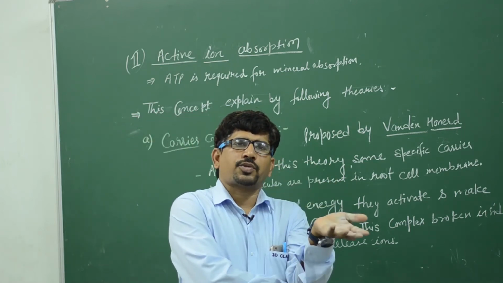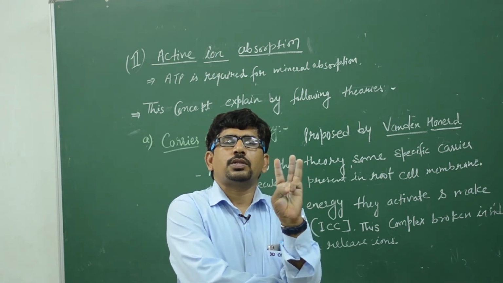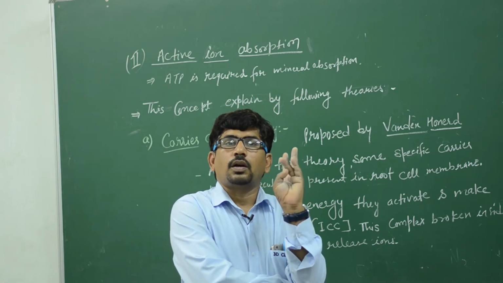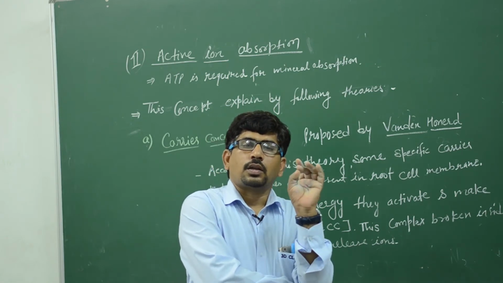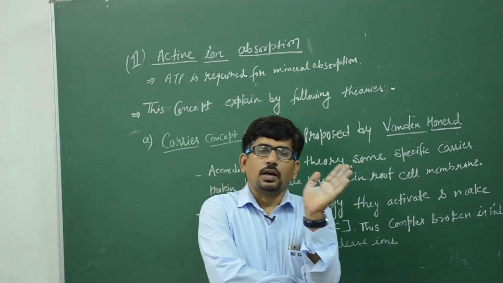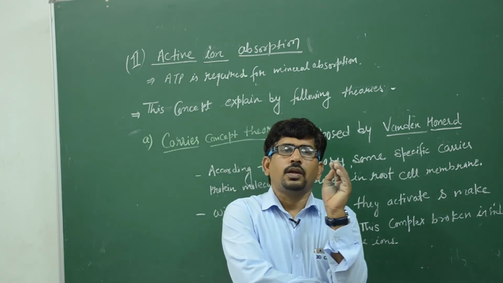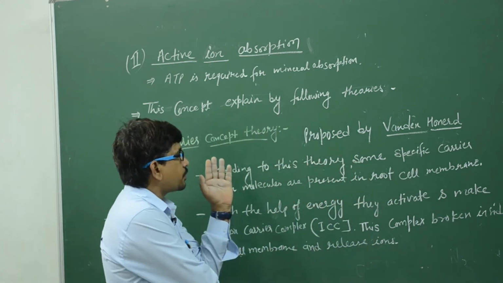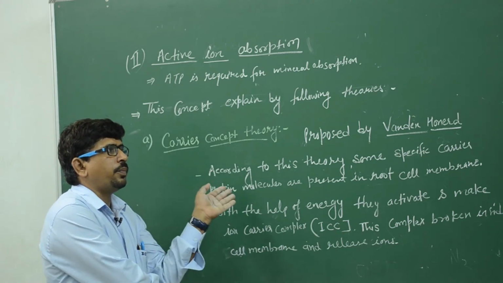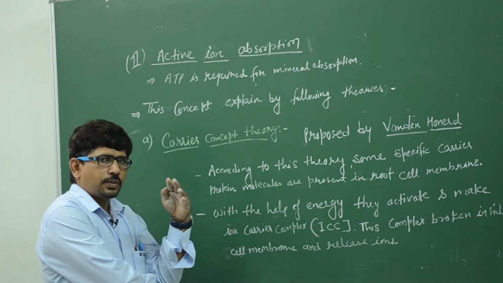In passive absorption, we discussed four theories: ion exchange theory, Donnan equilibrium, mass flow, and simple diffusion pressure theory. So we discussed four theories in passive, and in active we discuss three theories.